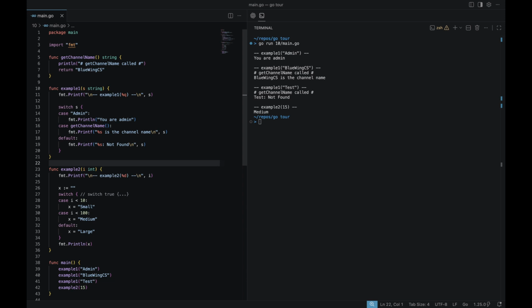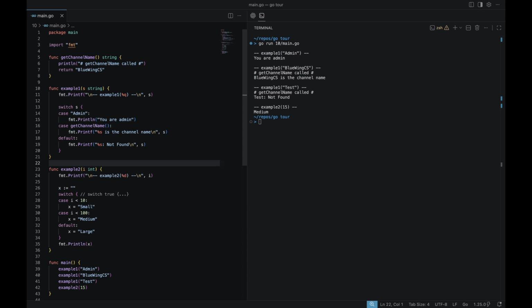The switch case statement is another way to write a sequence of if-else statements. It is like the one in C, C++, and other languages, except if one case is matched, only the code inside of it runs, not all the cases that follow. Cases need not be constants and are evaluated from top to bottom. For example, in example 1, if s equals admin, the getChannelName function is not called.